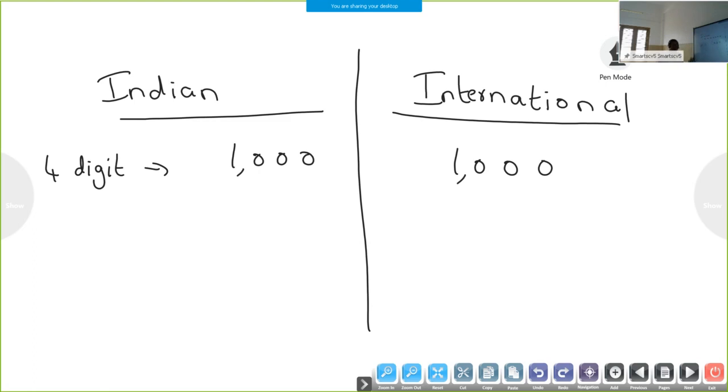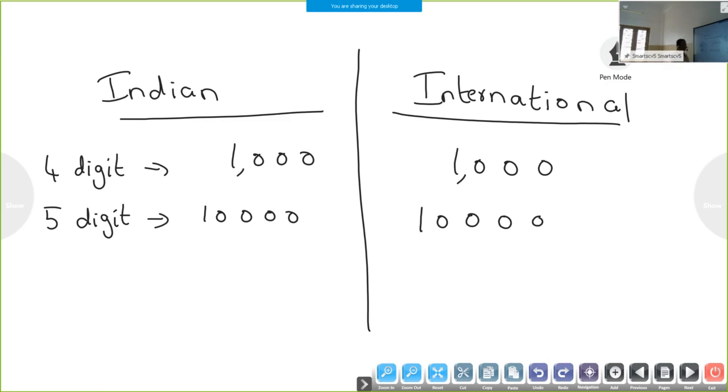There is no difference in writing a 4-digit number in the Indian place value system and the international place value system. In both it is 1000. Now we will move to 5-digit numbers. Okay, which is the smallest 5-digit number? 10,000, and in the international place value system it is also 10,000.